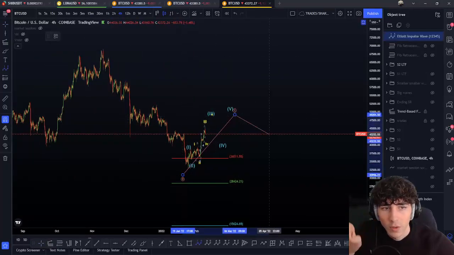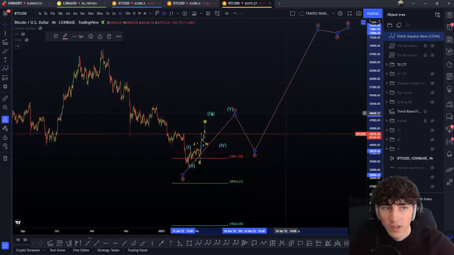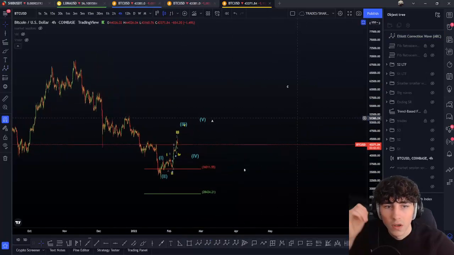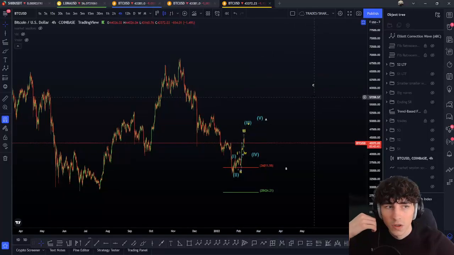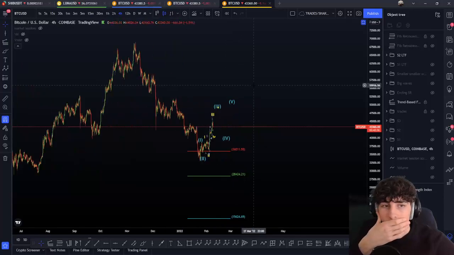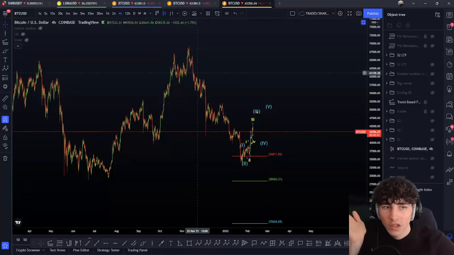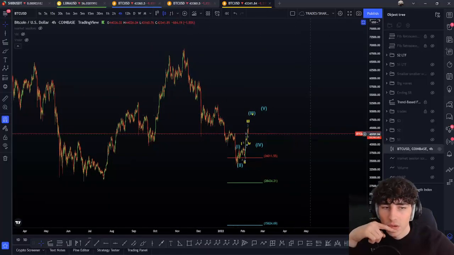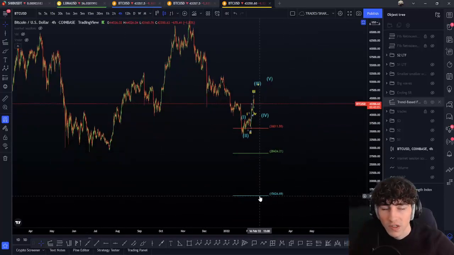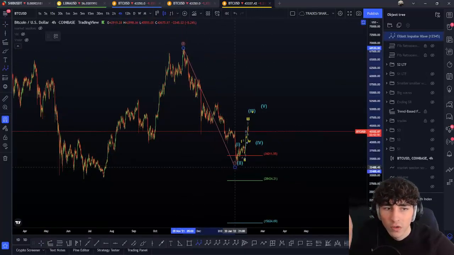But after these 5 waves, to be in a bigger wave 1, 2, 3, 4, 5, we have 5 waves, we have a triple wave. That can also be an A, a B, and a C. Now, if we do that, that will more likely be the triangle, to be honest with you, than a wave 1, 2 to the downside, because I mean, why would we get a big wave 1, 2, 3, 4, 5 here to the downside? It would not really make sense, except if we're really in a big and huge flat and we're going to go to the maximum target, 161 point. That is still possible, in a wave 1 of an ending.